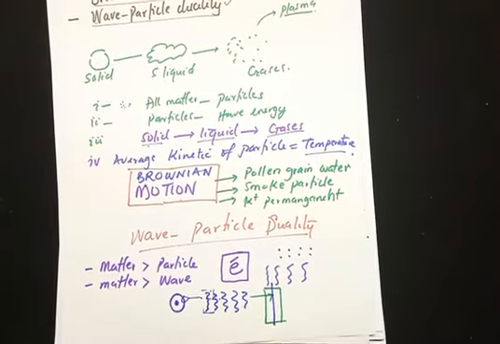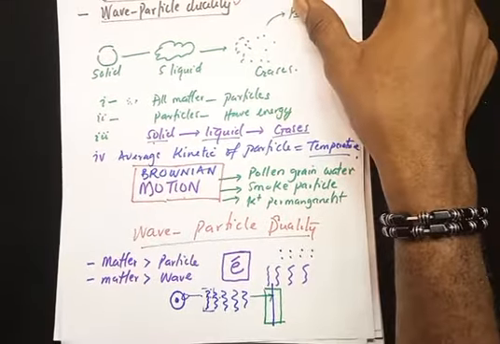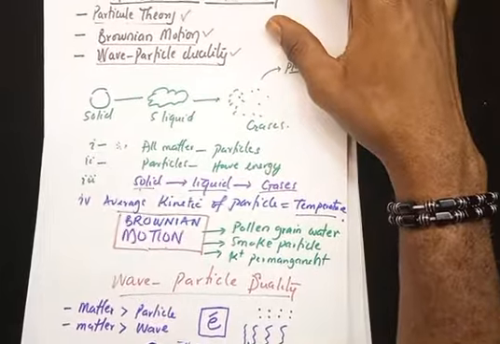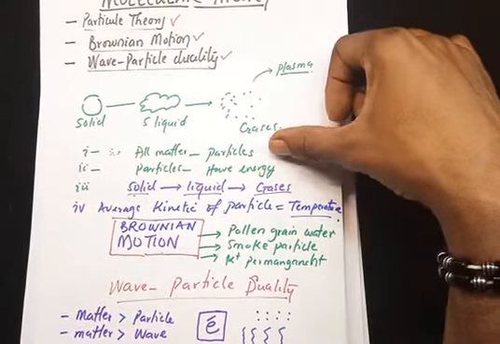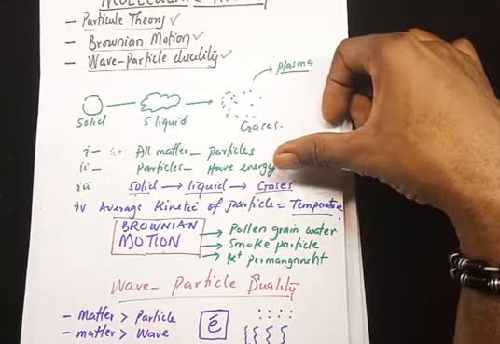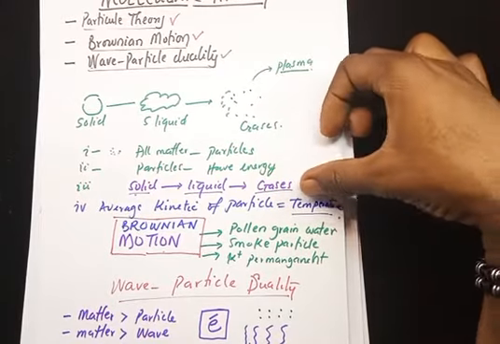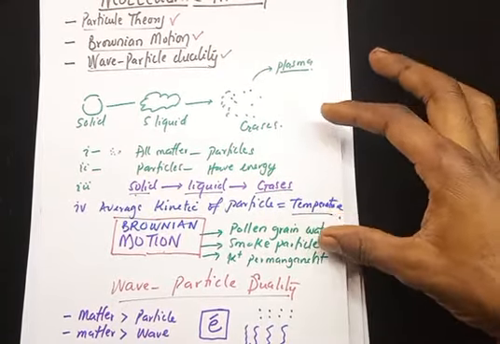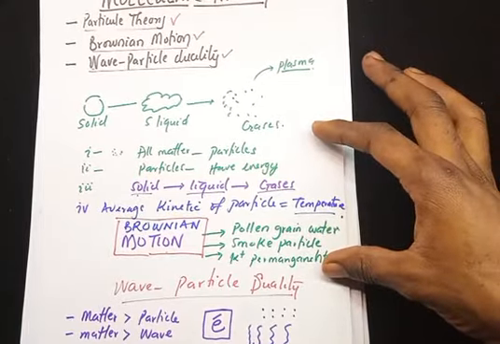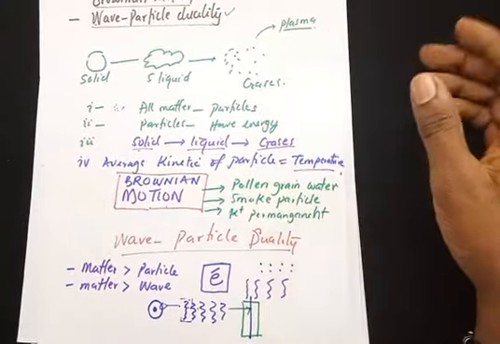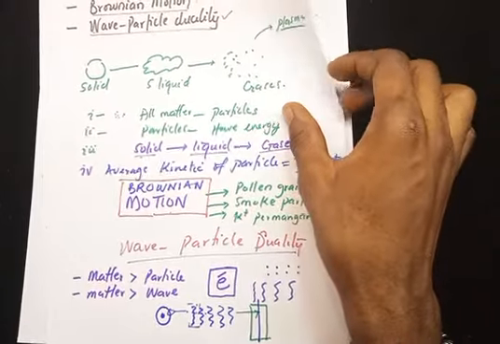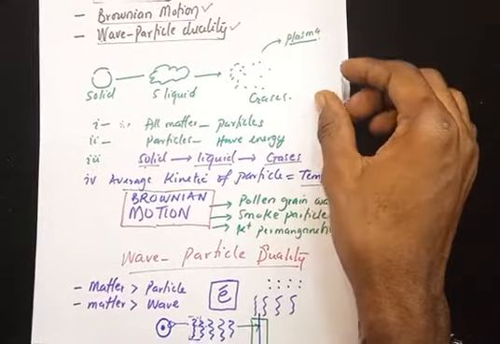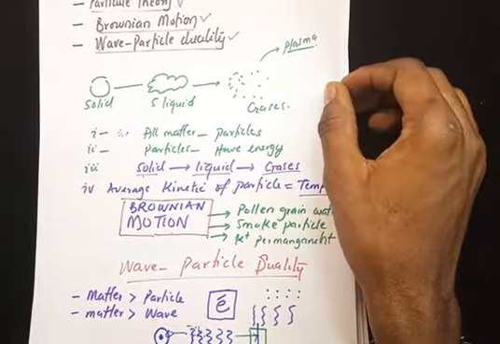And with this, we have covered how molecular theory comes out in your exam. In summary, we looked at the particulate theory of matter, saying all matter is made up of particles that have energy, and the average kinetic energy is the temperature. We said Brownian motion is seen in pollen grains in water, in smoke particles, and potassium permanganate crystals. And we said sometimes electrons behave like waves, and at other times they behave like particles, and that makes up the wave-particle duality of matter.